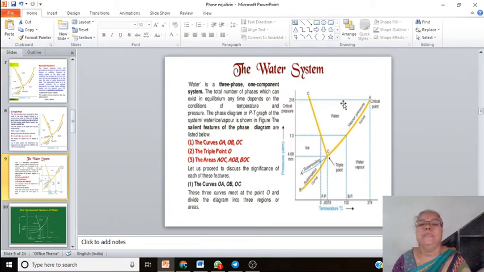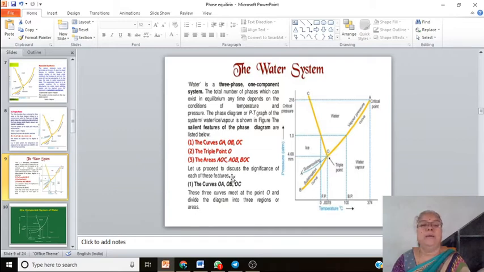And this is the phase diagram of the water system. You know, the phase diagram consists of areas, then curves and the triple point. The explanation of the areas, curves and triple point means the explanation of that system. Here, this is the phase diagram of the water system, and a phase diagram is the graph of pressure versus temperature.